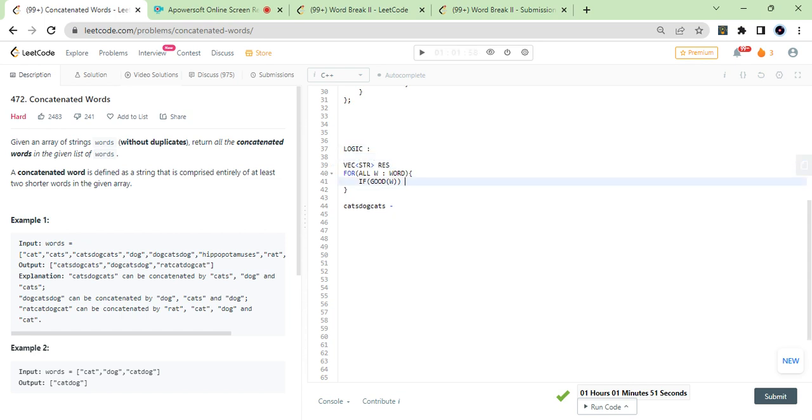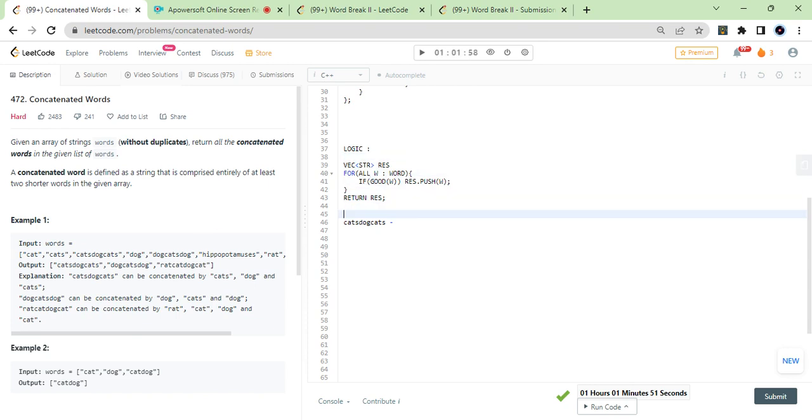If it is good, I will push w back into res, and then finally I return res, all which are good. So this is the basic code for this. If you can implement the good function by yourself, this is the logic for this problem.